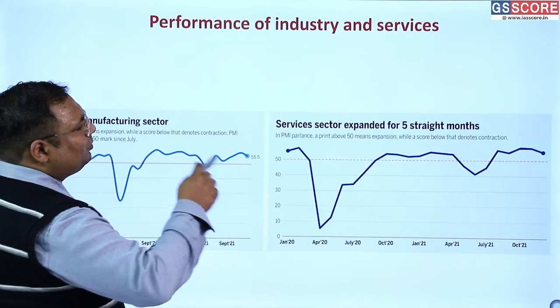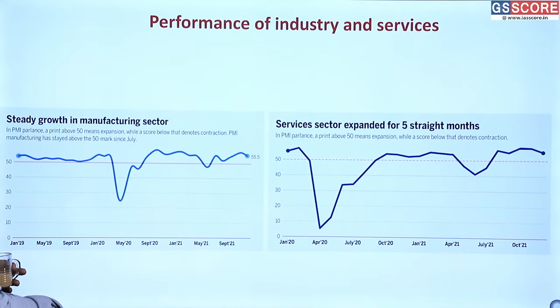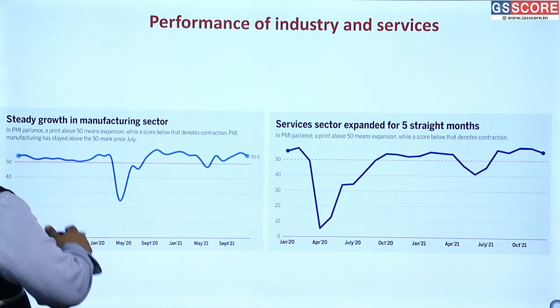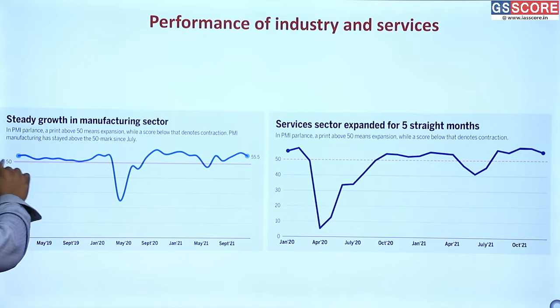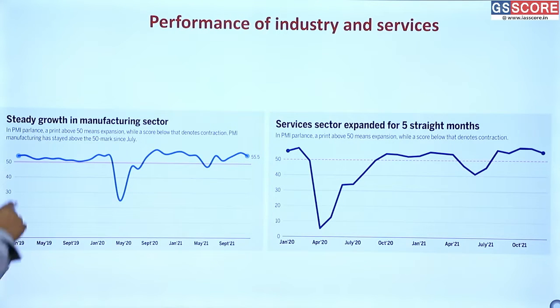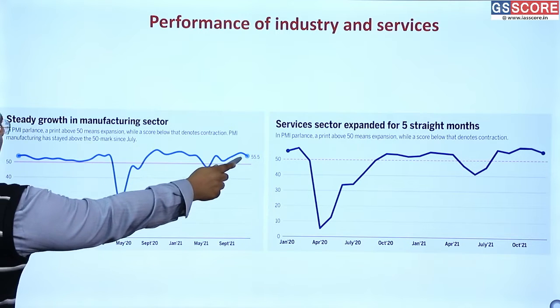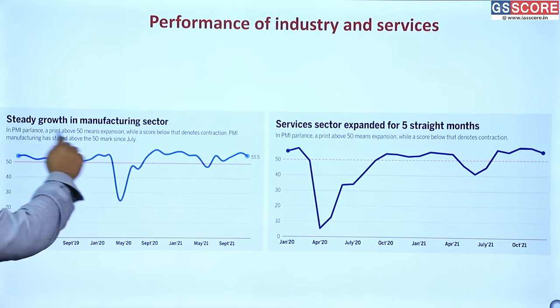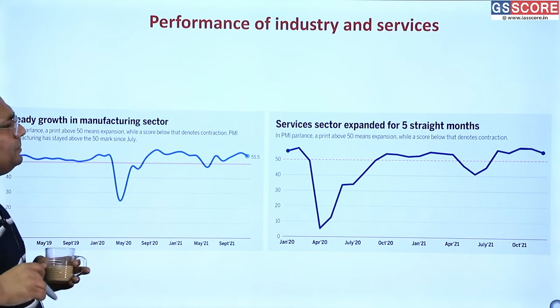Similarly, when we look at both industry and the services, there is a good trend here. See, this is a PMI. In PMI, anything above 50 shows expansion. This is the 50 line, the red line. That means the sector is expanding, its size is expanding.